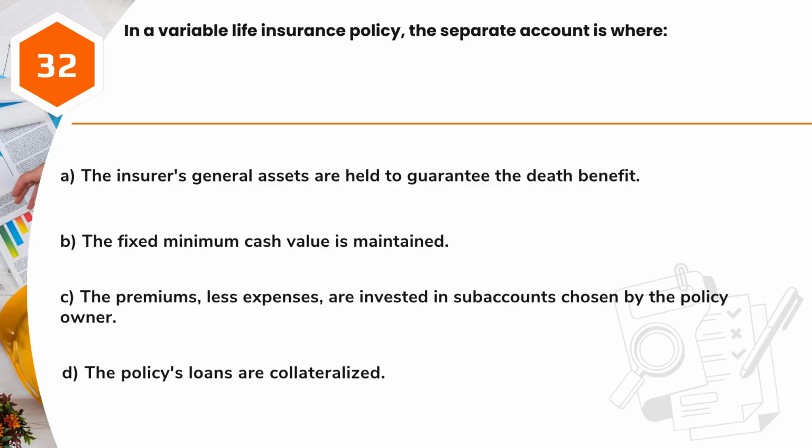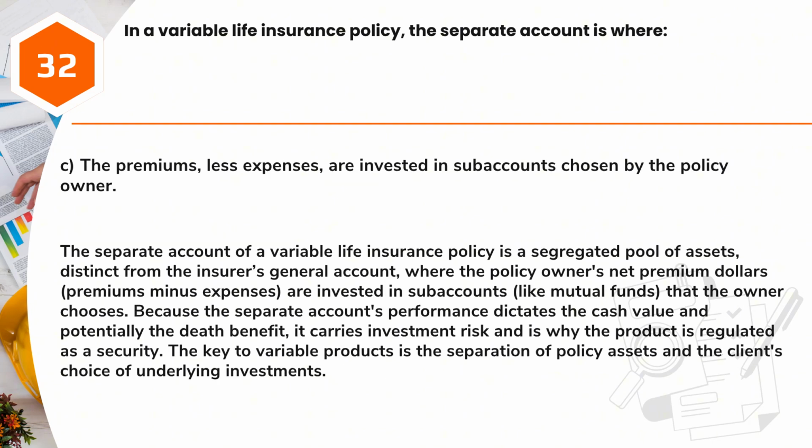Question 32. In a variable life insurance policy, the separate account is where A. The insurer's general assets are held to guarantee the death benefit. B. The fixed minimum cash value is maintained. C. The premiums less expenses are invested in sub-accounts chosen by the policy owner. D. The policy's loans are collateralized. Answer, C. The premiums less expenses are invested in sub-accounts chosen by the policy owner.